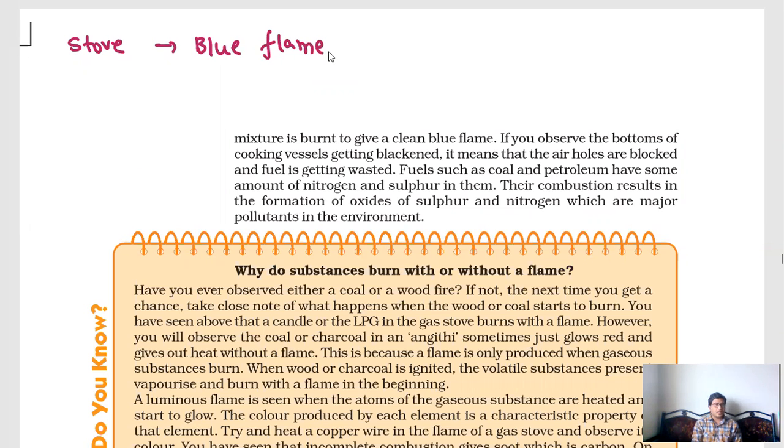What is the meaning of that blue flame? You are getting it from the cylinder. The cylinder has LPG, liquefied petroleum gas, which is a good fuel. How can we say it is a good fuel? Because it produces a blue flame. It is not releasing smoke. Can you observe any smoke from the stove? No, and no soot is released, nothing.